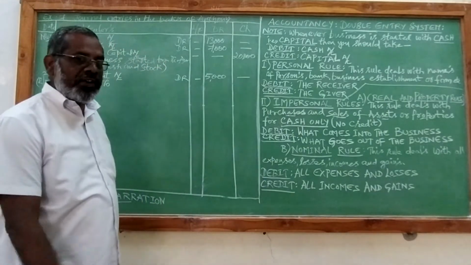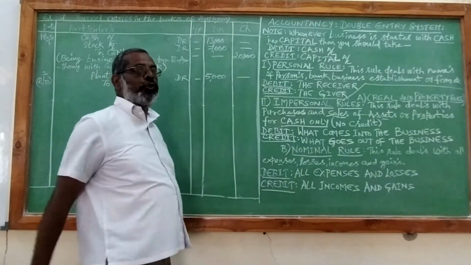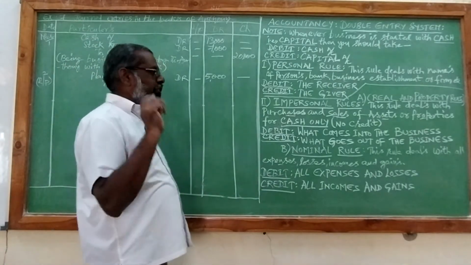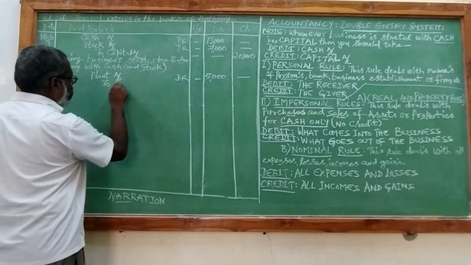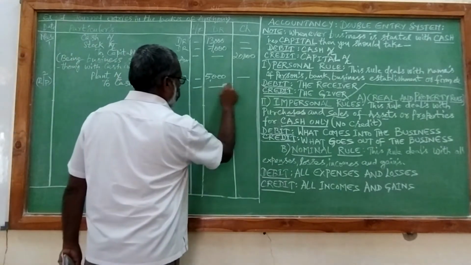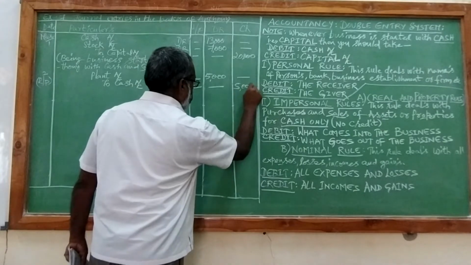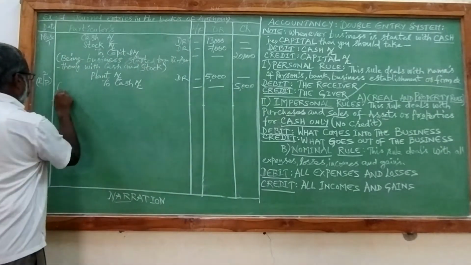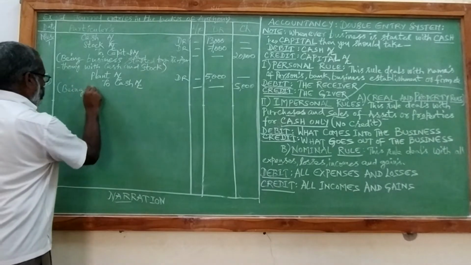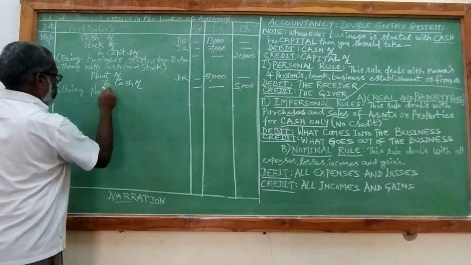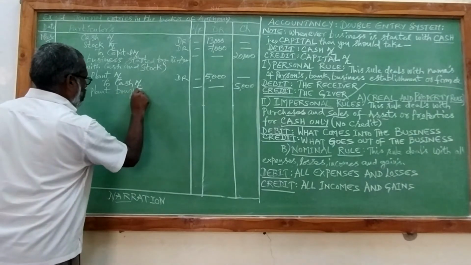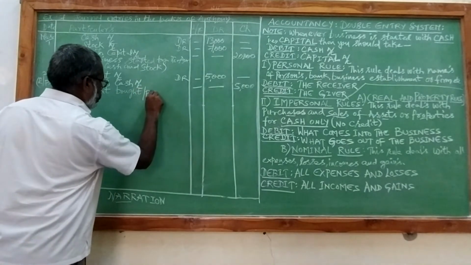He has not mentioned it in the transaction, but you should assume the universal medium of exchange is money, that is cash. So cash is going out of the business. Being plant bought or purchased.